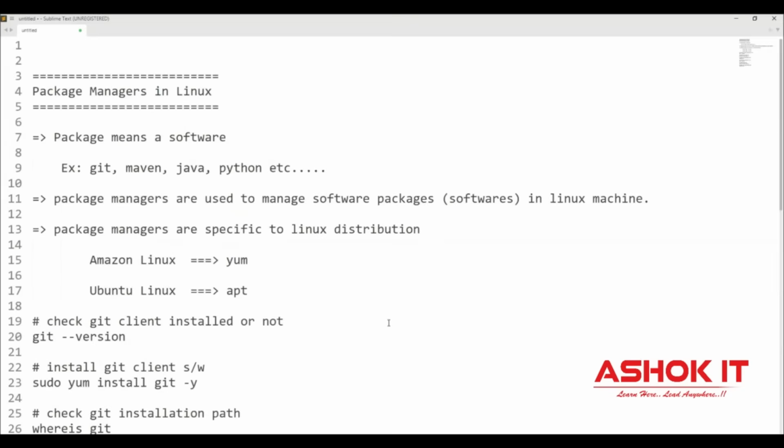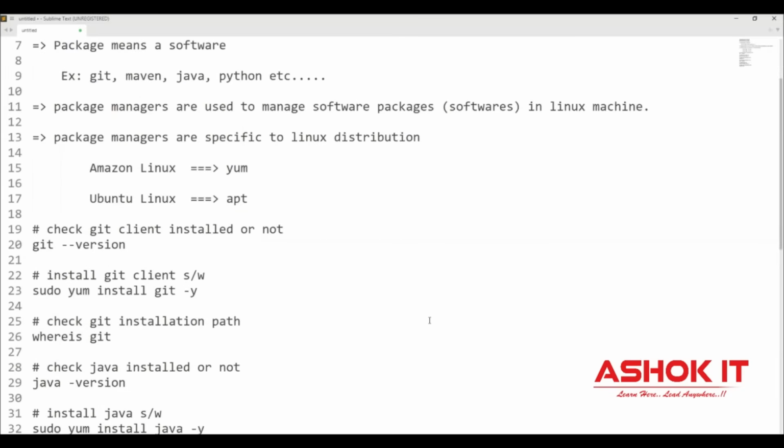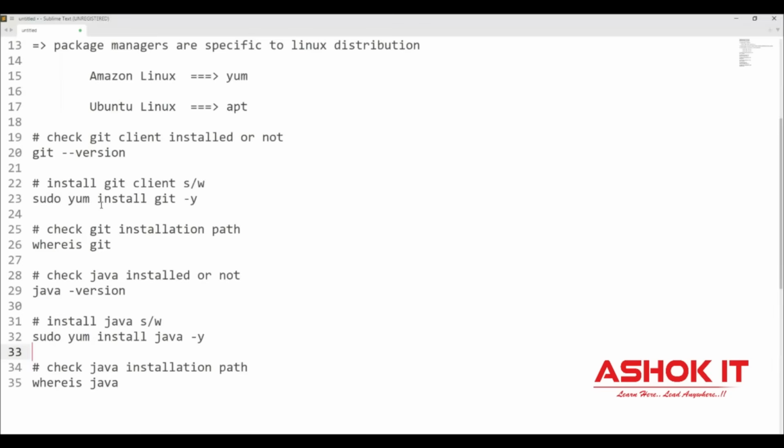I hope you understood what a package manager is in Linux. It is used to manage packages in the Linux machine. Using these package managers, you can install and you can uninstall the softwares also.